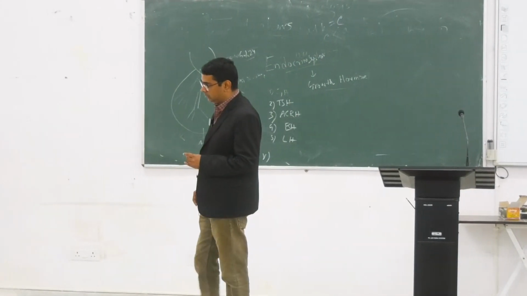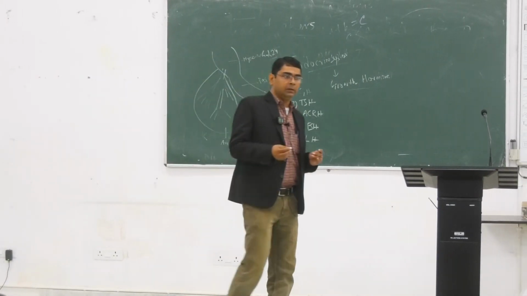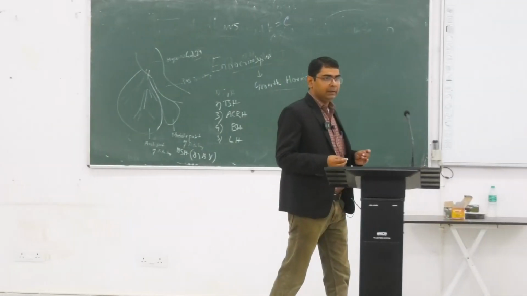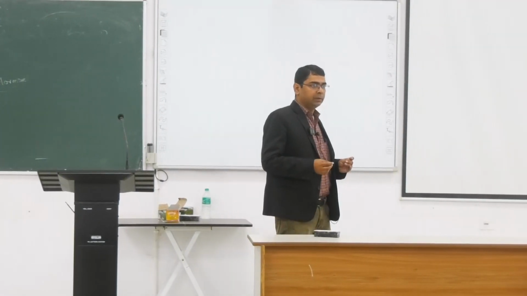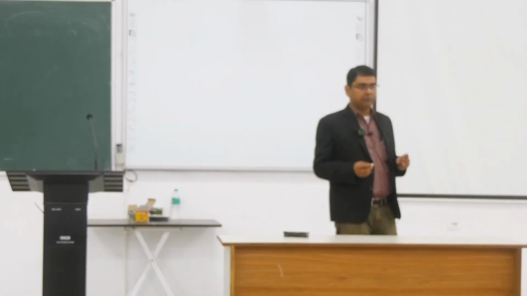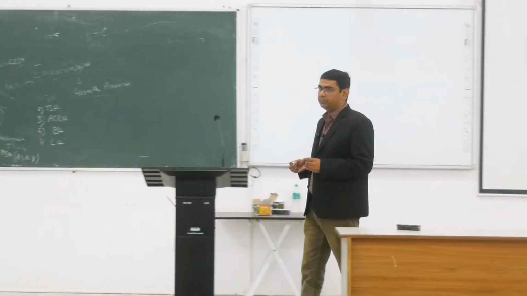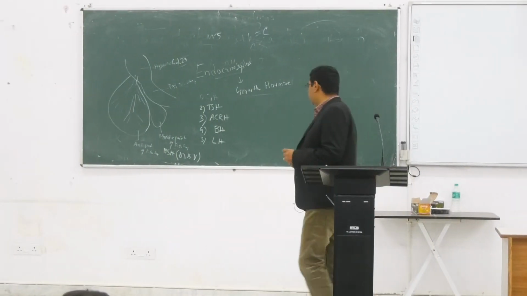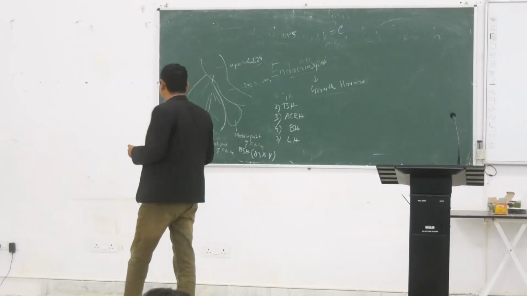In vitiligo, what happens? There is an antibody against the melanocytes, so there is auto destruction of the melanocytes. Then there is no darkening, and the skin becomes white. That is the basic physiology of vitiligo. When you go to the outdoor, you will see many cases of vitiligo. That is the auto antibody.